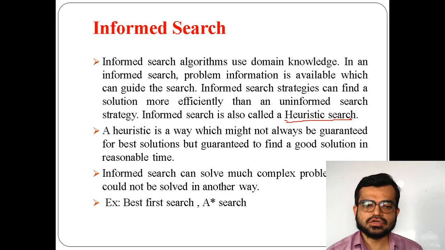So now I'll let you know what we mean by heuristic. It is a way that tries for the best solution, and it is not always possible to get that. It will not guarantee the best solution, but it will find a solution with a reasonable amount of time and with a reasonable amount of space.